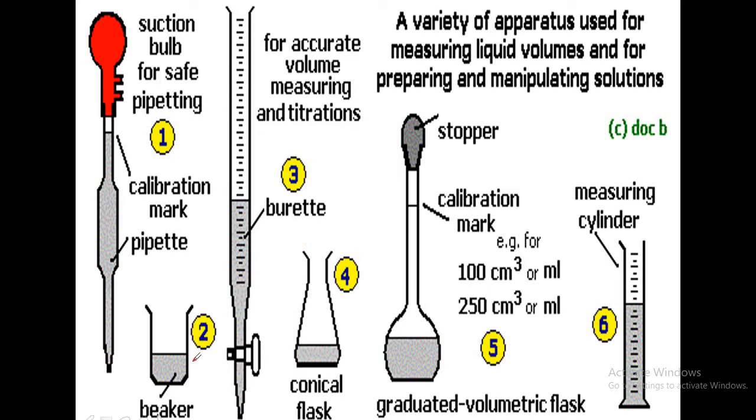This is a conical flask. These are beakers for some purpose. And this is the standard flask of various capacities, 100 ml, 250 ml, like this. This is a calibration mark and this is the lid or stopper. In this we have to prepare a standard solution of EDTA. It is also called a graduated flask or a volumetric flask, and this is the measuring cylinder. So I hope you are familiar with all these glassware.